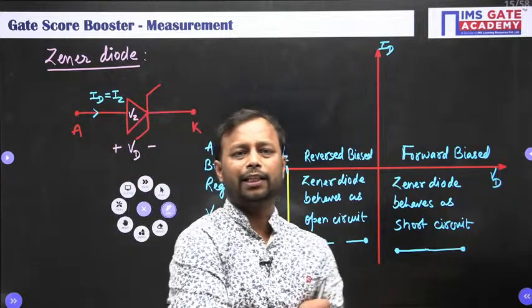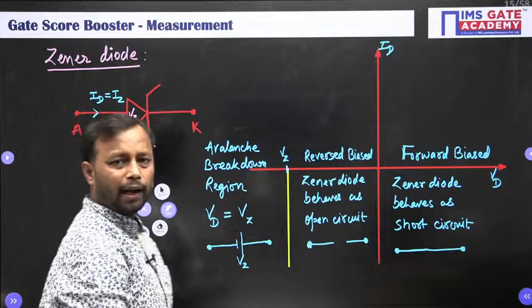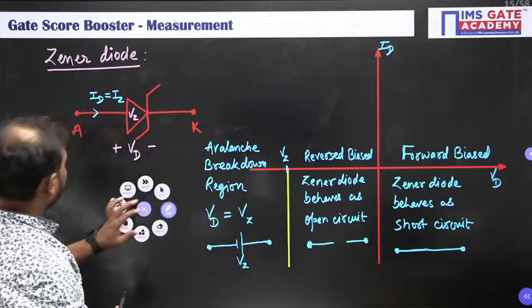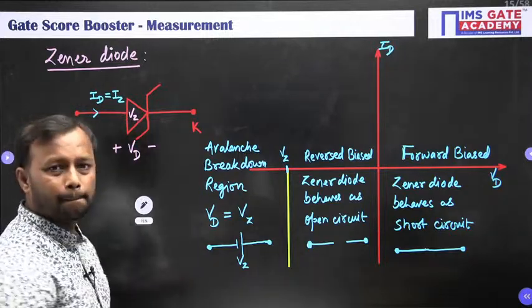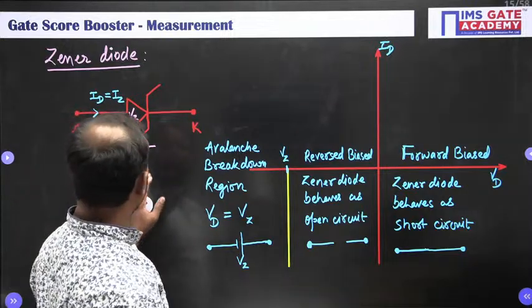Any doubt till this point? Any doubt? Clear है? Tick? Okay. So this is what we have discussed about the general diode.